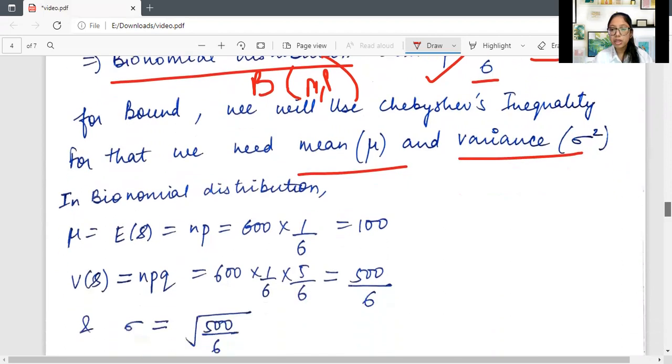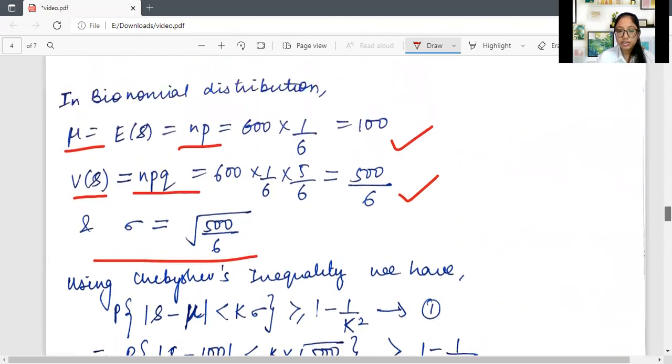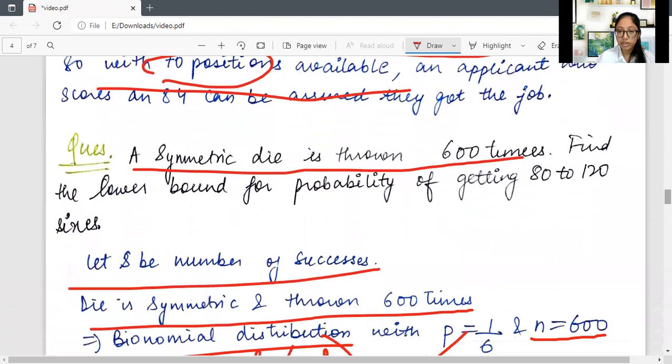These mu and sigma can be easily calculated: the mean of a binomial distribution is np and the variance is npq, and sigma is just the square root of the variance.